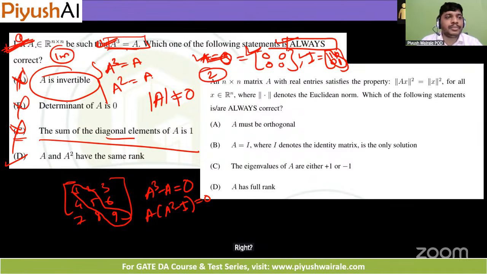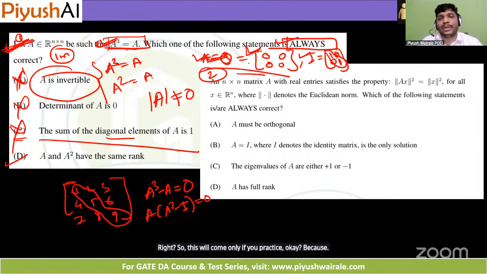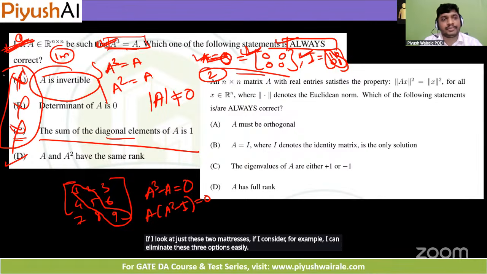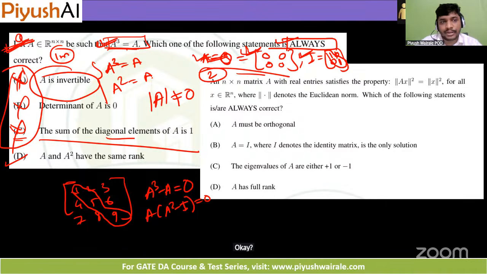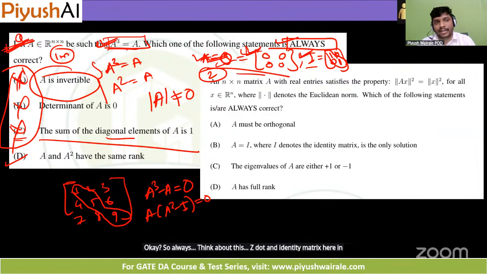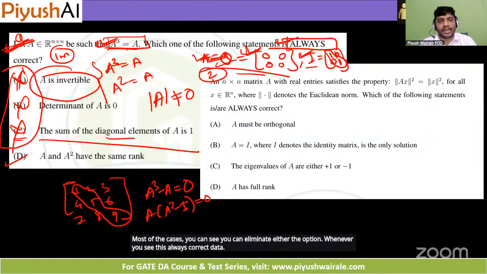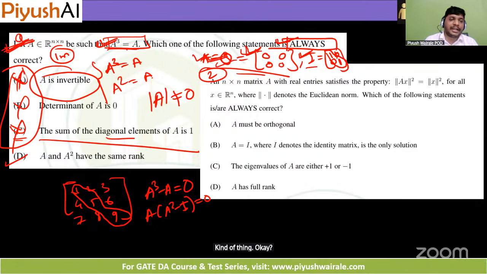So this will come only if you practice, okay? Because if I look at just these two matrices, the zero and identity matrix, I can eliminate these three options easily. So always think about the zero and identity matrix in such cases. Most of the time you can eliminate options whenever you see this always-correct kind of thing. So this will come via practice only.